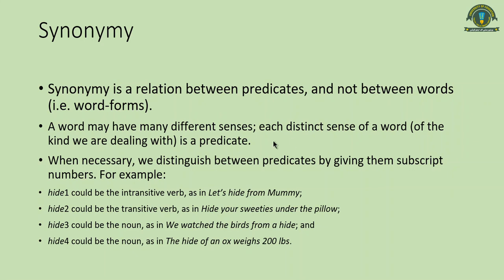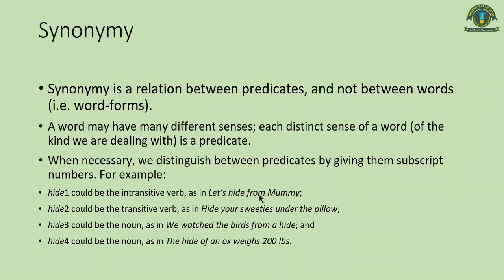So a word may have different senses, and here I have given an example of how. The word hide has been taken over here, and you can see that there are four senses of hide given. Hide one can be an intransitive verb, as in let's hide from mummy. The second one could be a transitive verb, as in hide your sweeties.